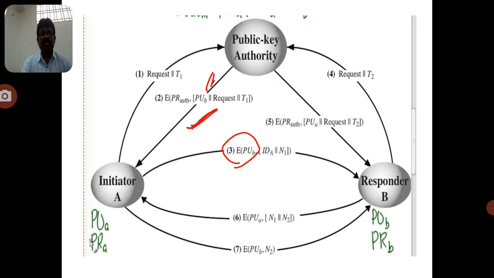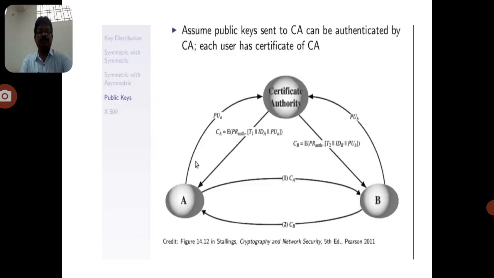The public key authority sends the public key to A and B based on their requested message. It provides a somewhat secured message, because the destination alone can identify the message using its private key. So this is the third one, the most important one.